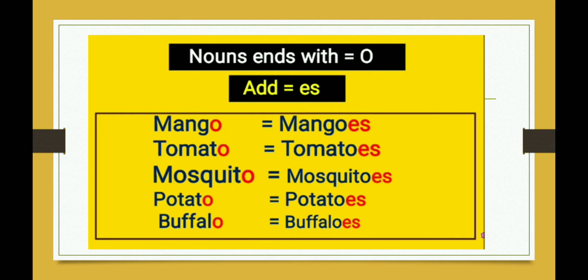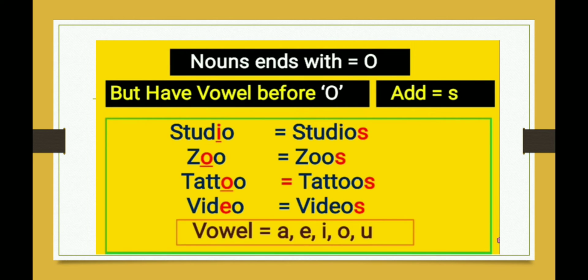Consonants are those alphabets which are other than a, e, i, o, u. a, e, i, o, u are what? Vowels. So all the letters other than vowels are called what? Consonants. If o is after a consonant, then we add es, like mangoes, tomatoes, mosquitoes, potatoes, and buffaloes. Whereas if there is a vowel before o, we will add only s.